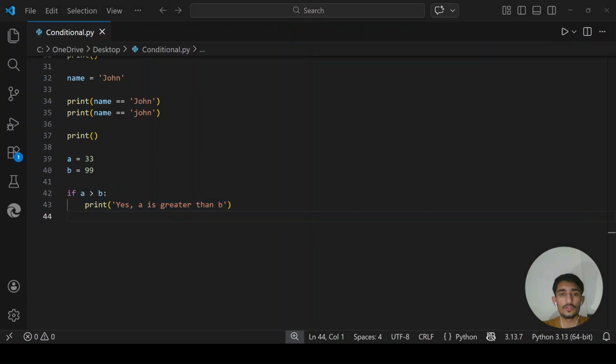Okay, so now the else clause comes in. Most of the time when a condition is false, you want to do something different, not just skip it. You want to do something. That's where the else clause comes in.